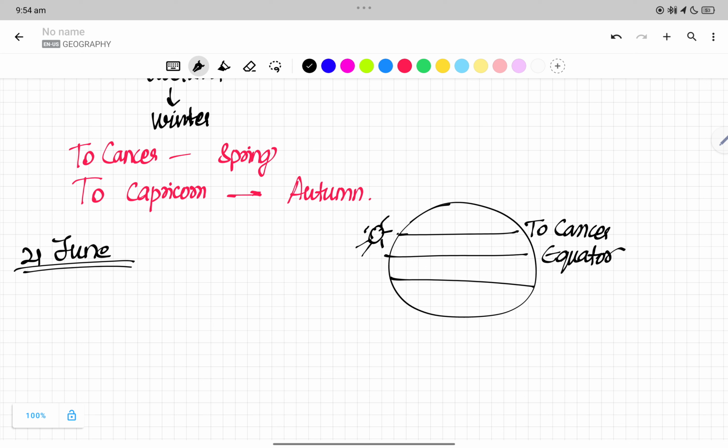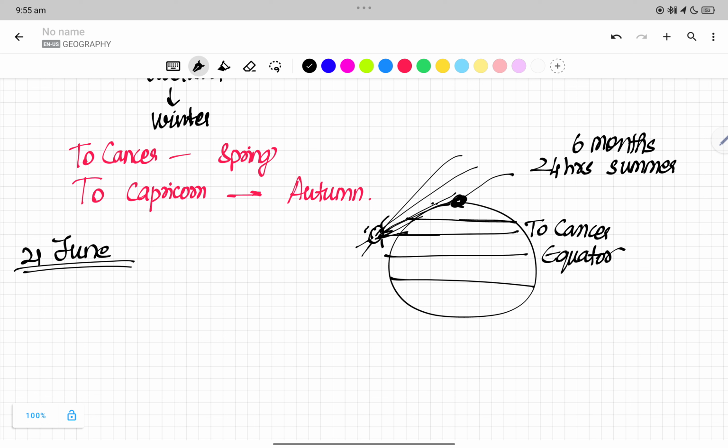So when the sun is near, straight rays are received over here, and slanting rays are received over there. So here we have 24 hours of summer for 6 months, the entire 6 months. But on 21st June, apart from the Tropic of Cancer, we have the Arctic Circle.